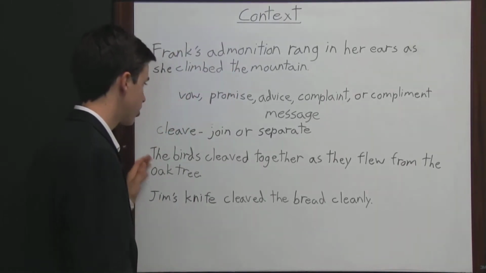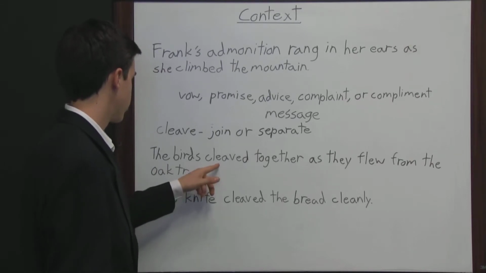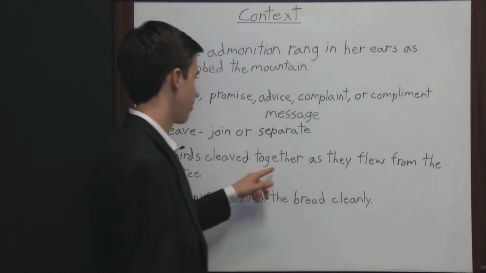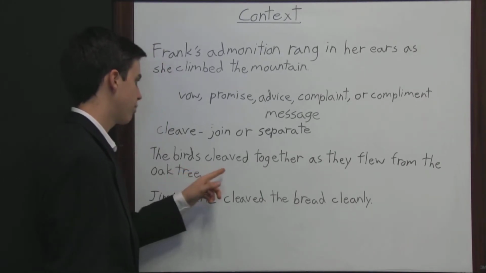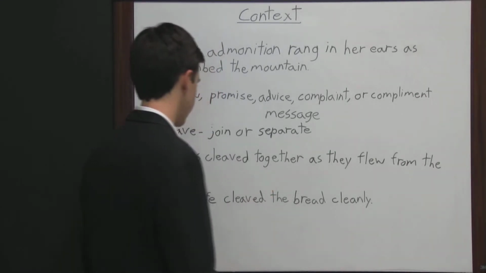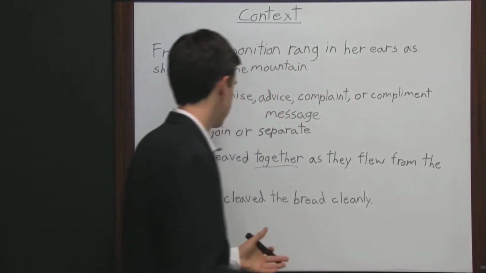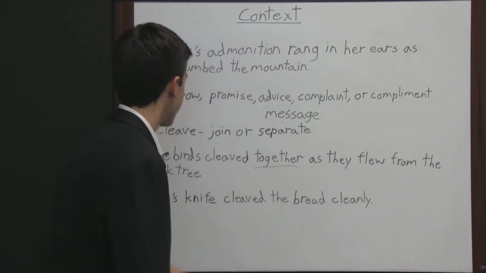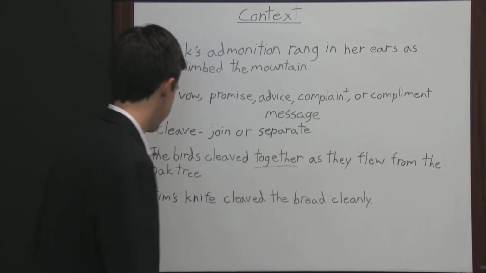So this sentence says the birds cleaved together as they flew from the oak tree. Well, if we use the word joined, it says the birds joined together as they flew from the oak tree. But if you put the birds separated together as they flew from the oak tree, that wouldn't make sense. The reason being is because of the word together. Together means joined or near each other. So join must be the meaning of cleave in this sentence.